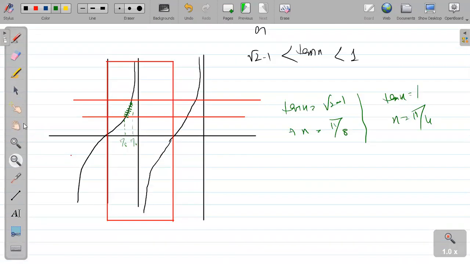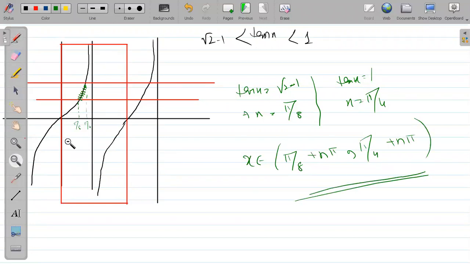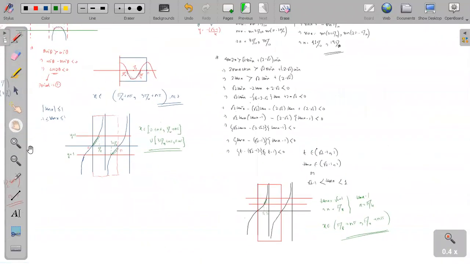So hence we have got the solution. What is the solution? Pi by 8, open or closed? Open, sir. Pi by 4, open or closed? Open, sir. Period is pi, so that's why we are adding n pi. Is it the answer? Everyone has got it? If there is any doubt, ask.